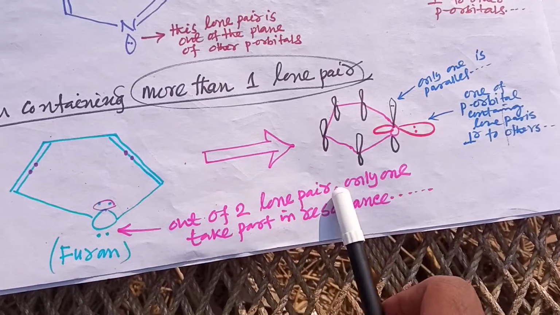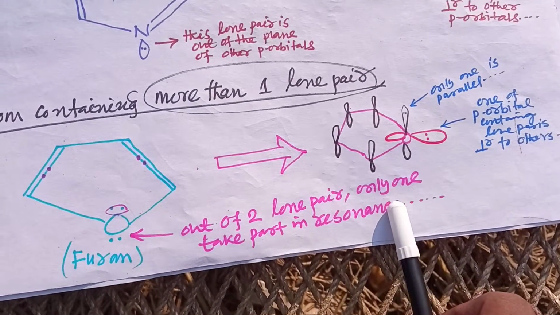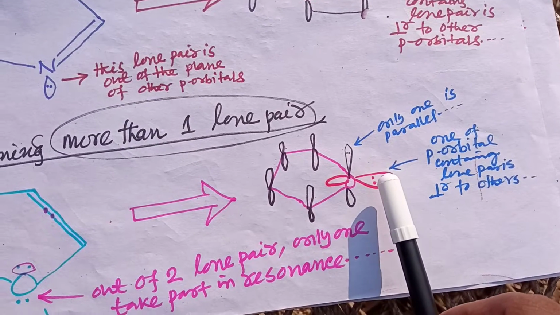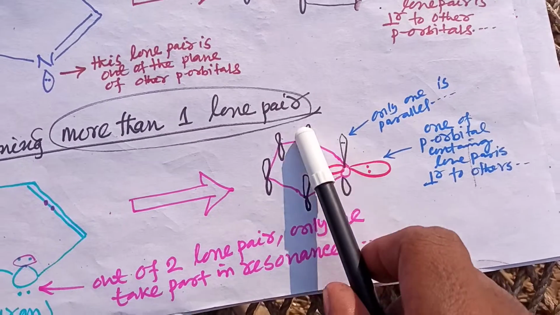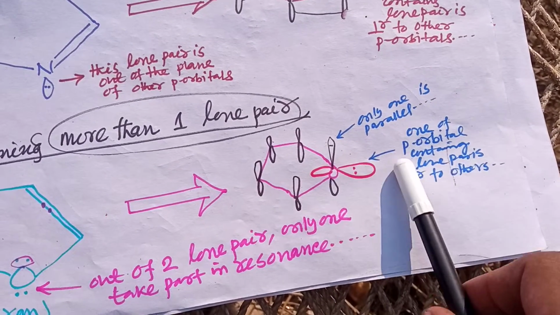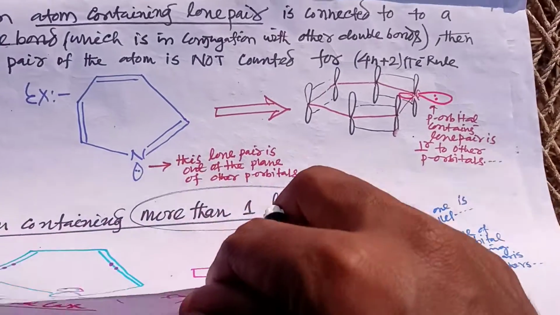Out of these two lone pairs, only one takes part in the resonance. Here is the orbital diagram. Out of the two lone pairs, one lone pair is parallel to the other orbitals, whereas one lone pair is perpendicular to the other orbitals.